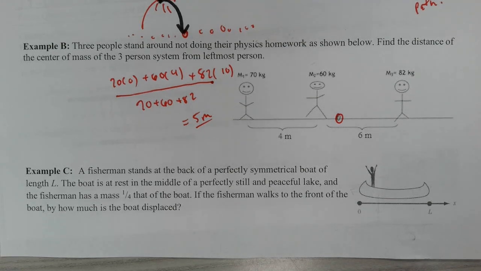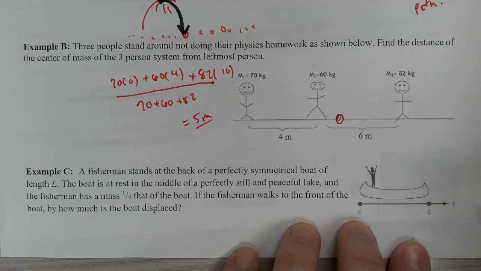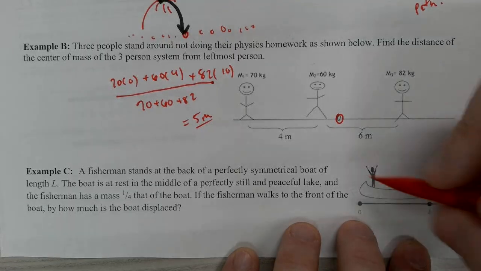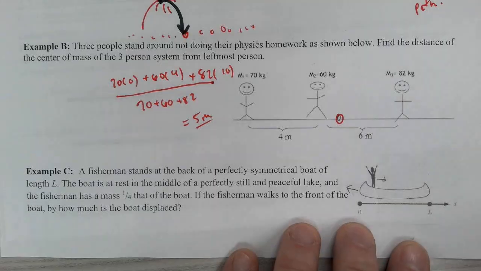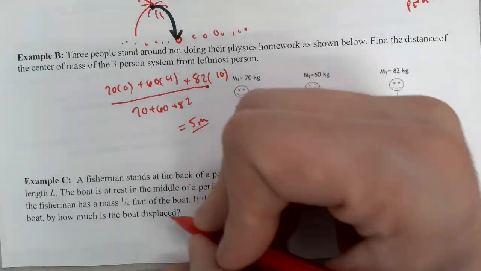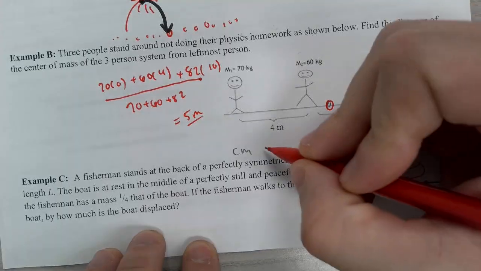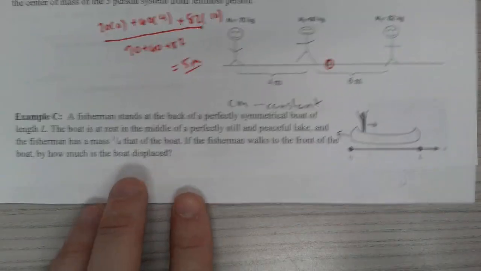We have the infamous boat problem. The infamous boat problem is assuming there's no friction on the river or the pond or wherever you're in. As you walk from one side of the boat to the other, the boat is going to go to the left as you go to the right. And the reason for that is because the center of mass has to stay constant, no matter what. The center of mass has to stay constant.